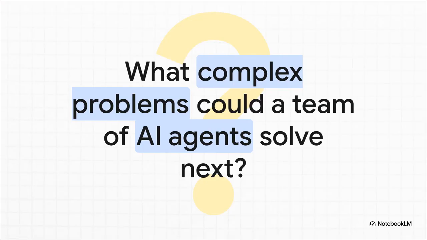And that, of course, leads to a really fascinating question about what's next. When you have tools like LangGraph that let you build teams of AI agents that can work together, fix their own mistakes, and even collaborate with us, what kind of problems that we thought were impossible are suddenly solvable? The map has been drawn for us. Now the only question is, where are we going to go with it?